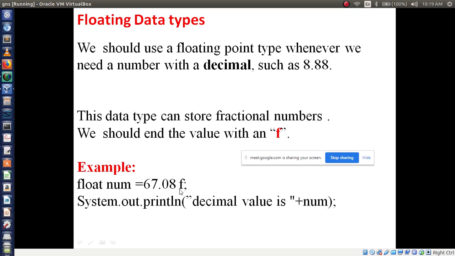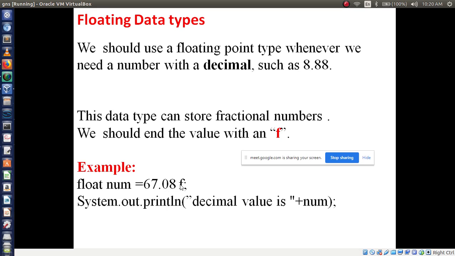Is that clear? F. Without writing f, this program will not execute, it will show an error. So that's why we have to write f compulsorily. In a C program you just mention float 67.08, right? But in the Java language, you have to mention f at the end of this number.